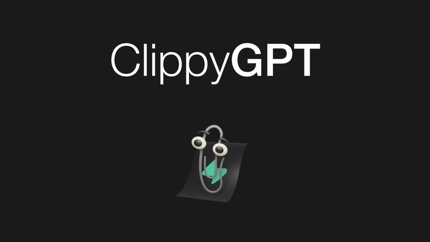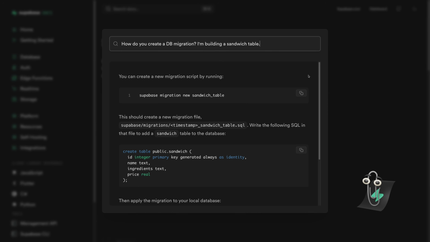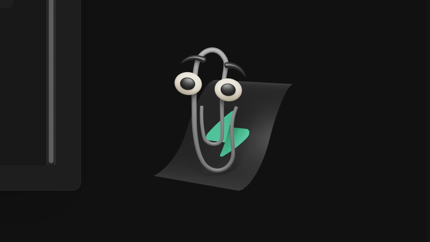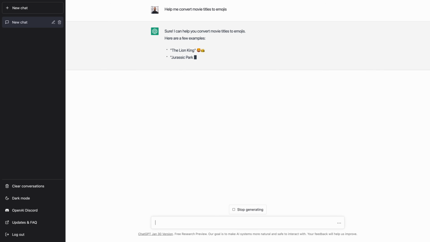Supabase hired me to build ClippyGPT, their next generation doc search where we can ask our old friend Clippy anything we want about Supabase and it will answer it. For those who haven't heard, OpenAI released ChatGPT, an insanely capable large language model that aims to change the way we interact with computers using natural language.